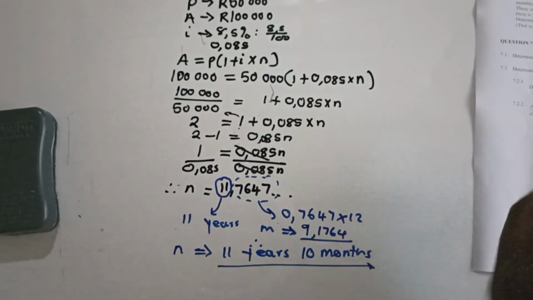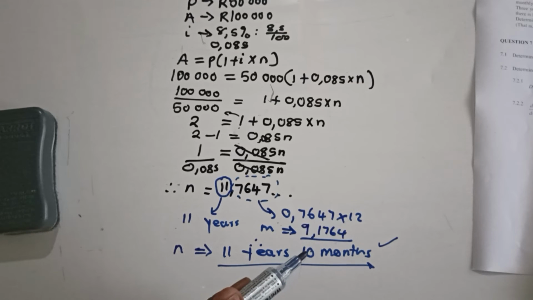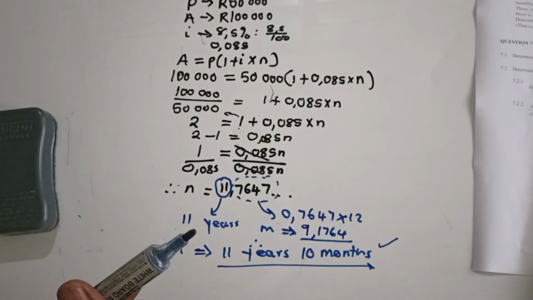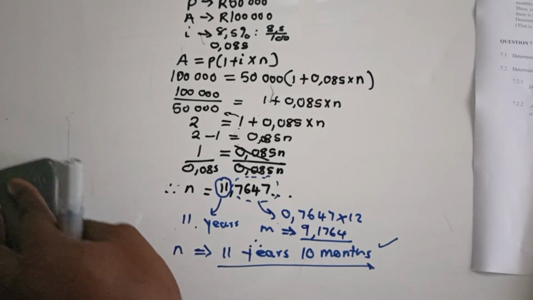1 mark for your final answer, and that's just the value of n, which is 11 years. Of course the final answer is just having the 1 mark. 1 mark for substituting, 1 mark for simplification, and also the value of n is going to give you 1 mark, so that you can grab all these 4 marks. Sure. Okay, so I'm going to continue with you guys. Just allow me to remove this.